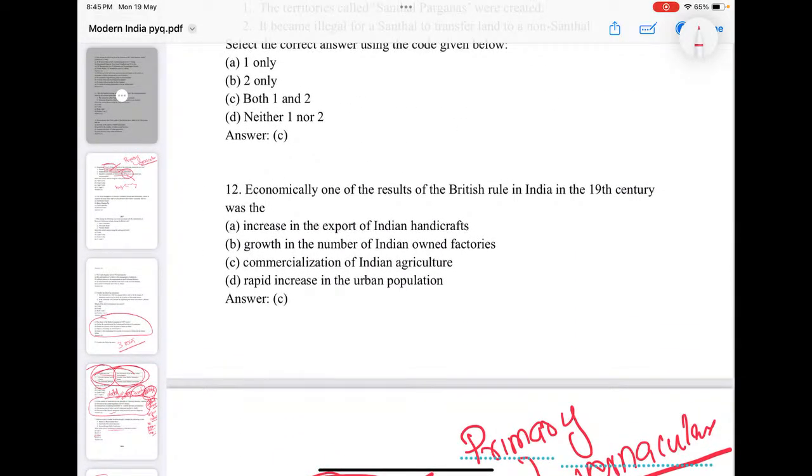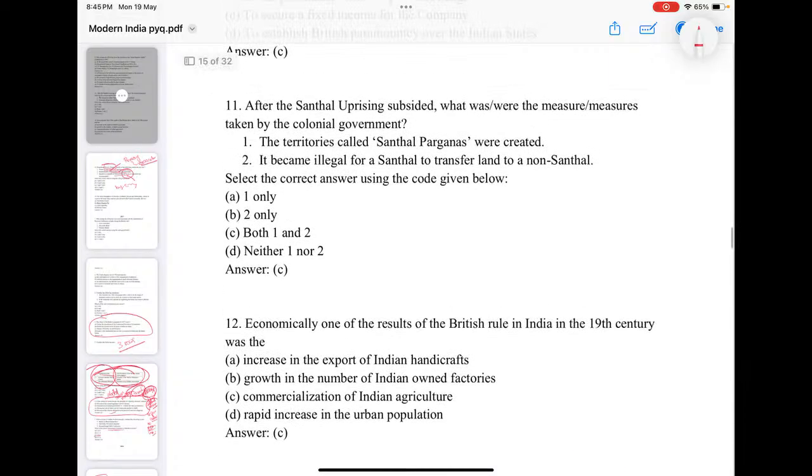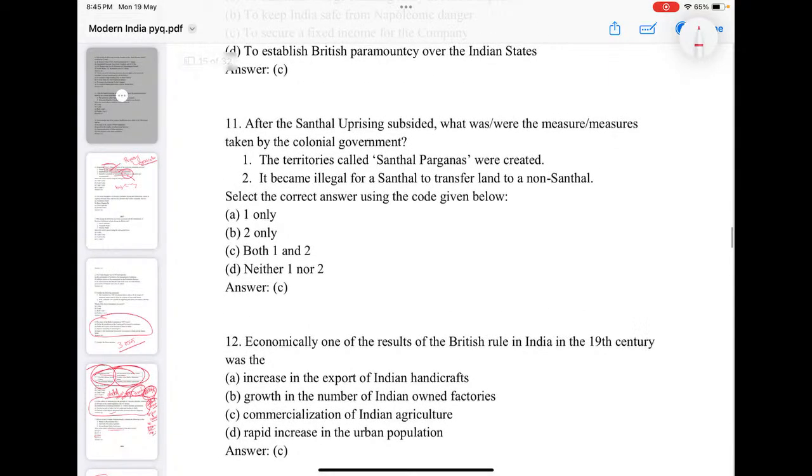Economically, one of the results of British rule in India in the 19th century: commercialization of Indian agriculture, finance. After the Santhal uprising subsided, which were the measures taken by the colonial government?